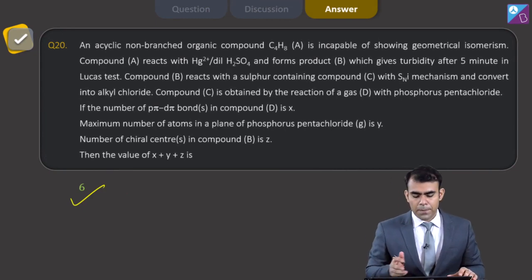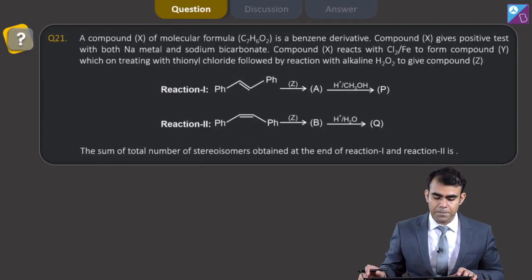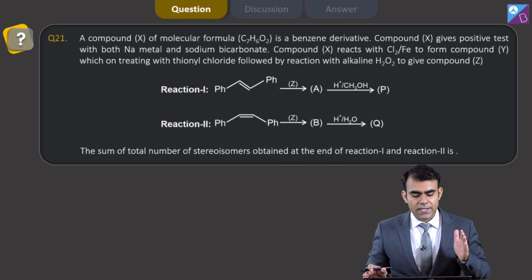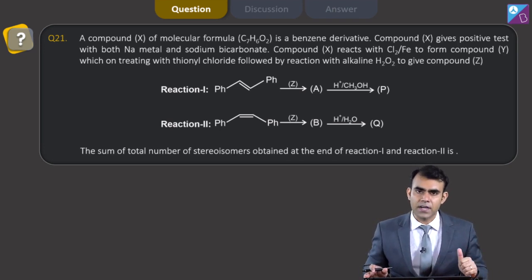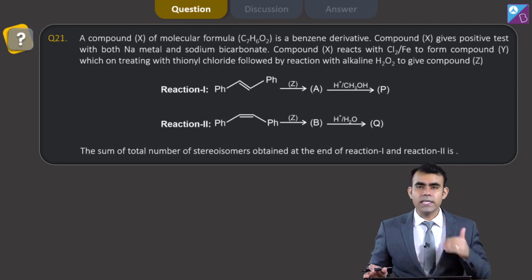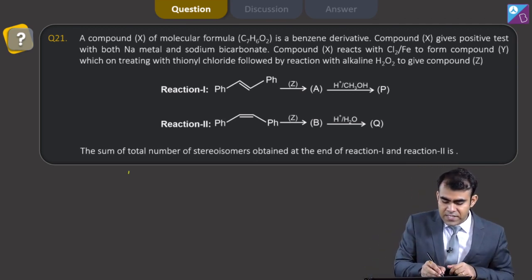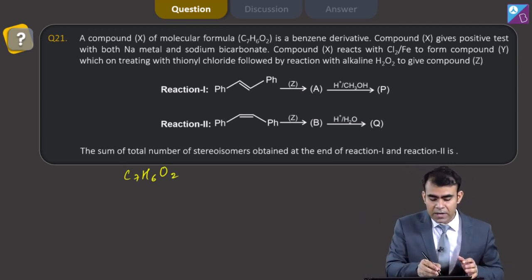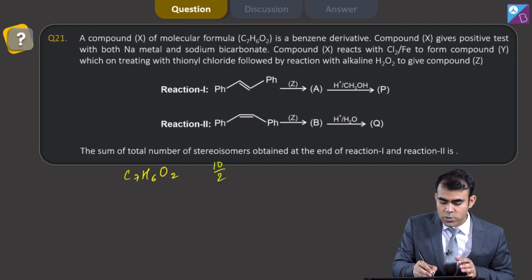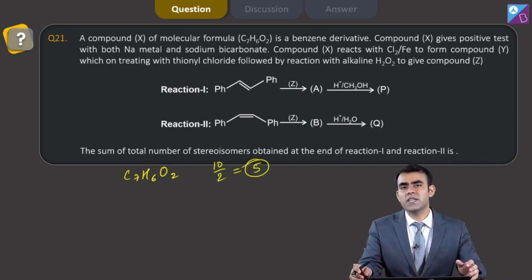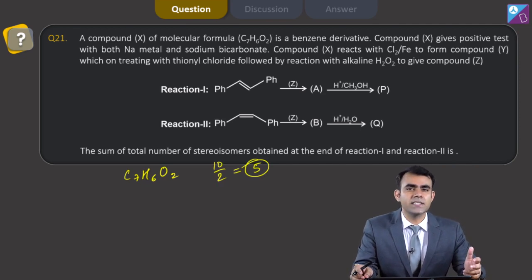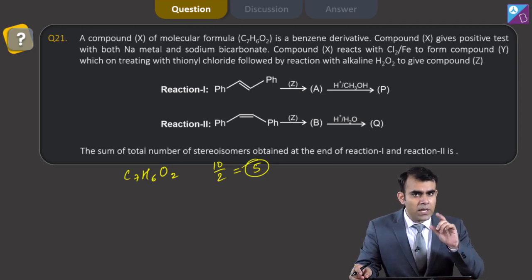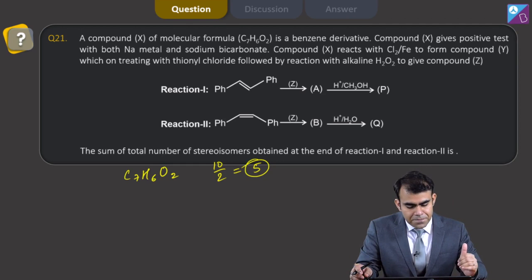Now moving on to my next question, that is question number 21. In question 21 we can see a compound X of molecular formula C7H6O2, a benzene derivative. The DBE of this compound: for C7 we would have 16 hydrogens, but here we have only 6 hydrogens. It means 10 hydrogens are less, so 10 by 2 is 5. So the DBE is 5, and we know that benzene in itself has a DBE of 4. It means there is one more DBE left apart from the benzene part.